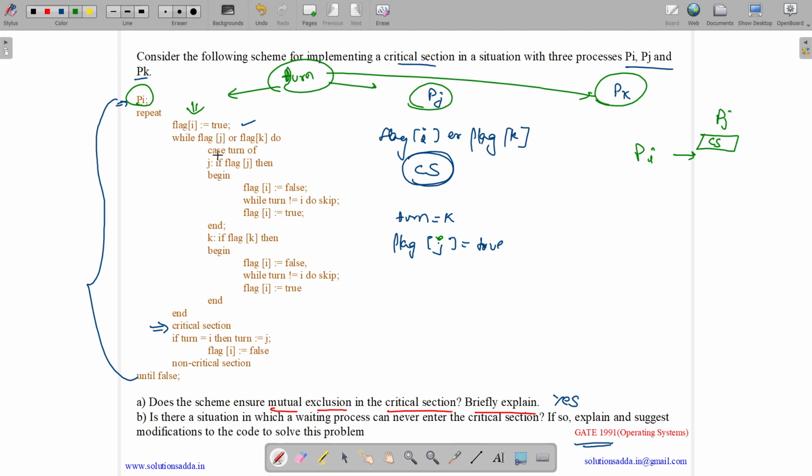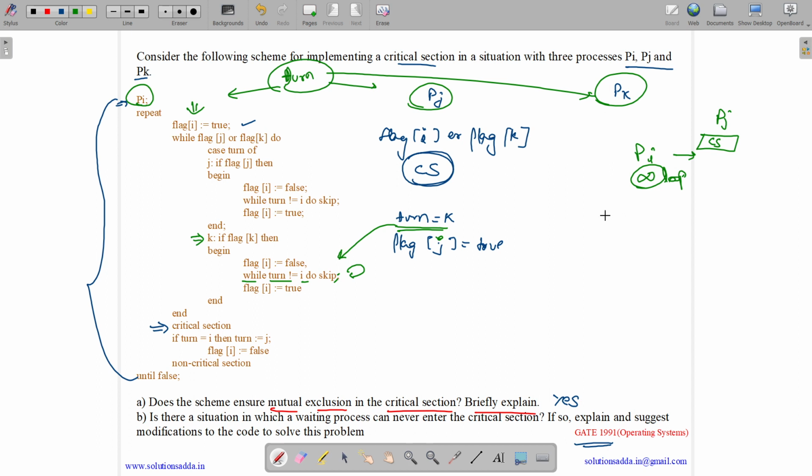It will check K is turned off. So whose turn is it? Turn is of K. So it will execute this code. When it executes this code, it will do flag of I equals to false. Then it will check this: while turn is not equal to I, turn equals K, which means turn is not equal to I. And this is a semicolon. Semicolon means we will have an infinite loop. So Pi will execute this infinite loop, and Pi falls into the infinite loop.